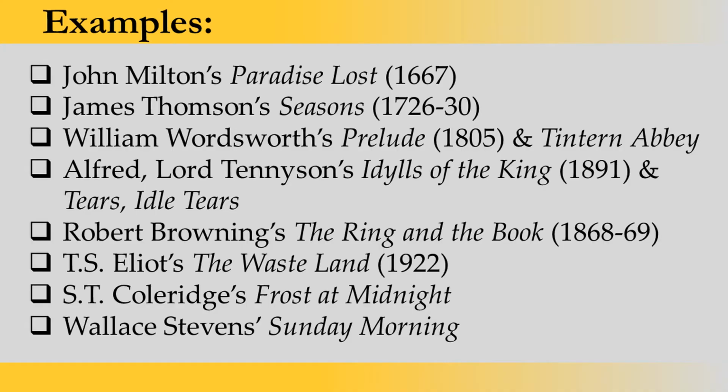Now let's look at examples of who used this iambic pentameter in composition. Here we have so many examples. For example, John Milton's Paradise Lost, 1667, is composed in iambic pentameter. James Thomson's poem The Seasons, again in iambic pentameter. William Wordsworth's The Prelude and Tintern Abbey are composed in blank verse. Alfred Lord Tennyson's Idylls of the King and Tears, Idle Tears. Robert Browning's The Ring and the Book, again in blank verse. So Browning also uses this kind of blank verse in his poetry.